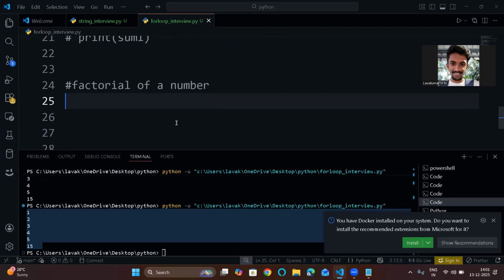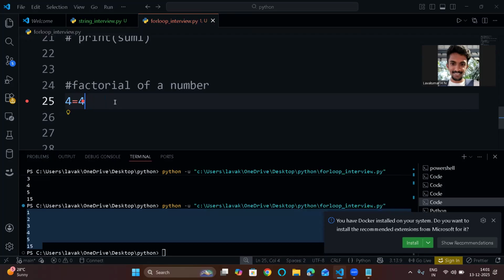So let's take 3. The factorial will be 3 star 2 star 1. There is no sum here, you just multiply till 1. So let's take 4.